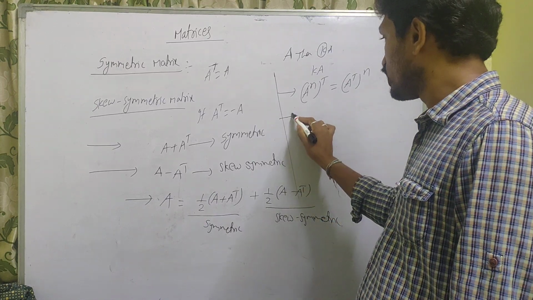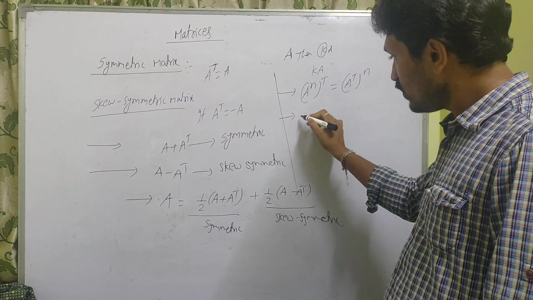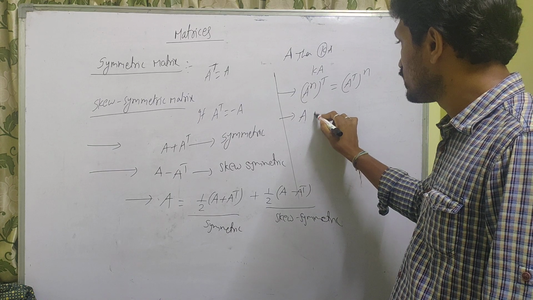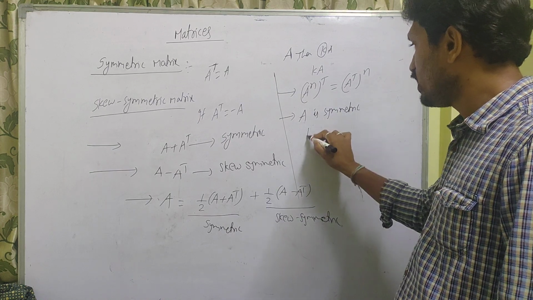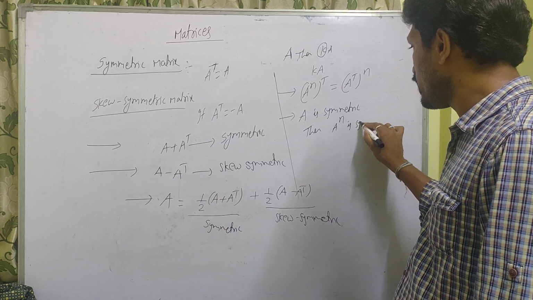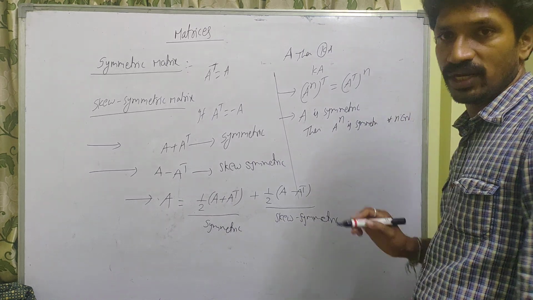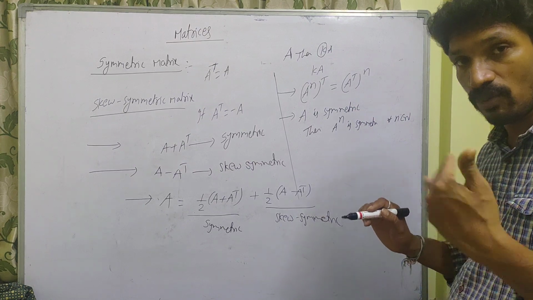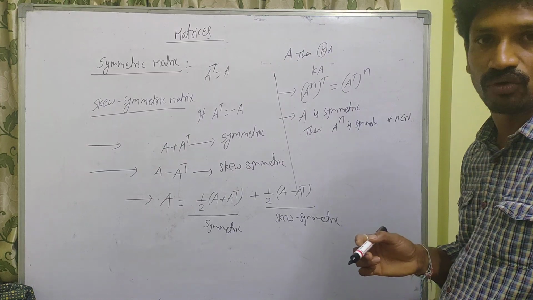Next one is, if you take a symmetric matrix, if A is symmetric, then A power n is symmetric for all n belongs to N. That means if you take a symmetric matrix, then A square, A cube, A power 4, A power 5 up to A power infinite again gives a symmetric only.